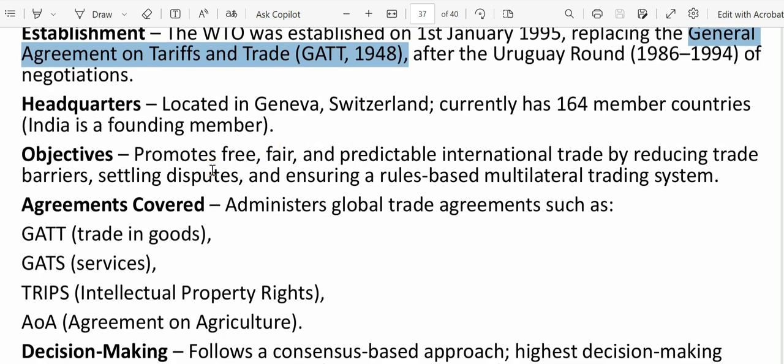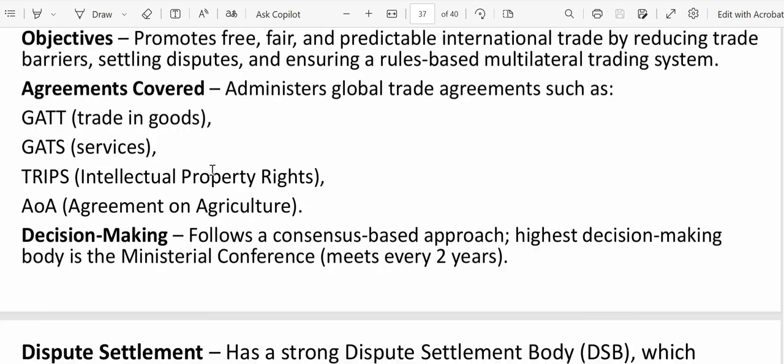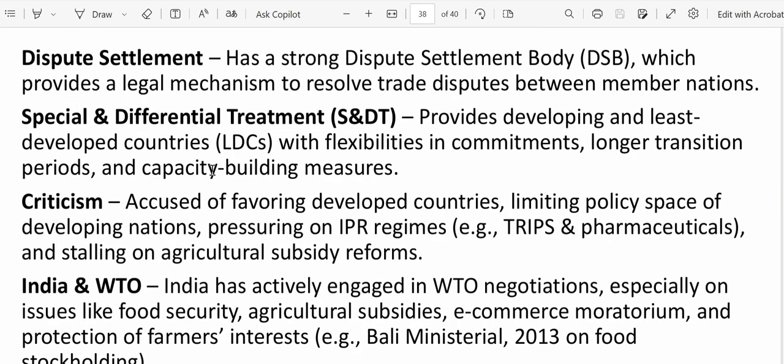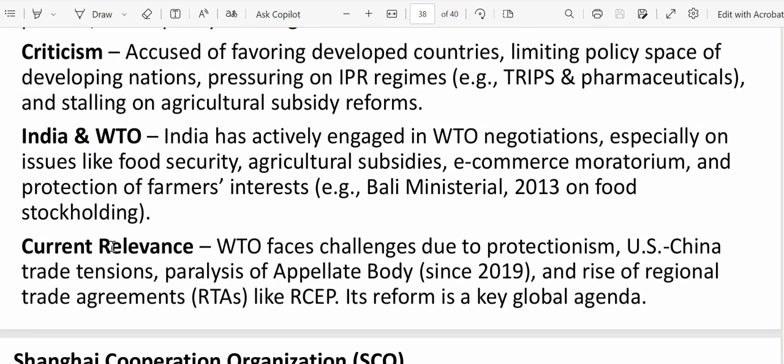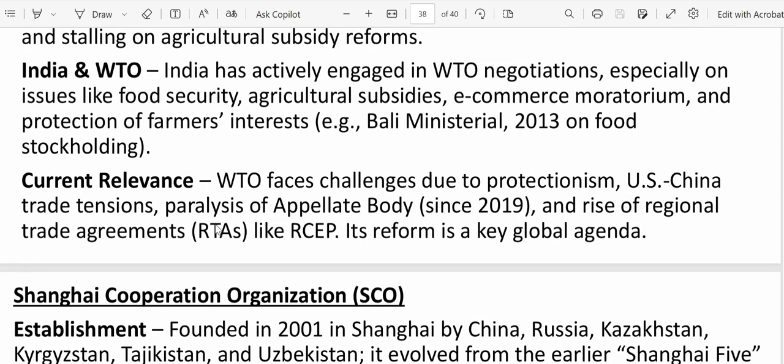What are its objectives? It promotes free and fair international trade by reducing trade barriers. Like how the US is putting unjustifiable tariffs, basically it doesn't allow that. Now, if any dispute arises, how will it be settled? It has a strong dispute settlement body, the DSB, which provides a legal mechanism to resolve trade disputes between member nations. Now, regarding the relation between India and WTO, India has actively engaged in WTO negotiations, especially on issues like food security, agriculture subsidies, etc.